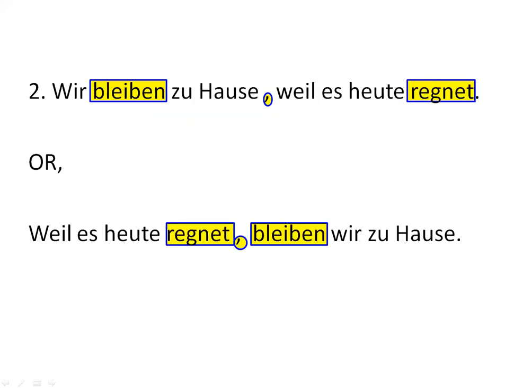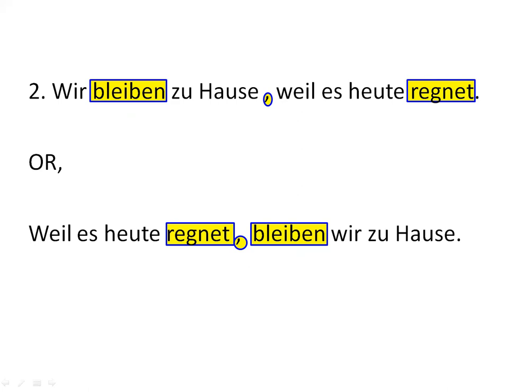Let's look into another example. Wir bleiben zu Hause, weil es heute regnet. So the first part of the sentence is the Hauptsatz. The verb is in the second position. The Hauptsatz is followed by a comma. The second part of the sentence is the Nebensatz and it begins with the conjunction, in this case weil, and the verb is at the end in its conjugated form.